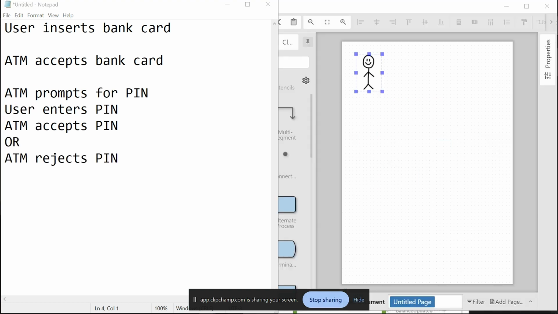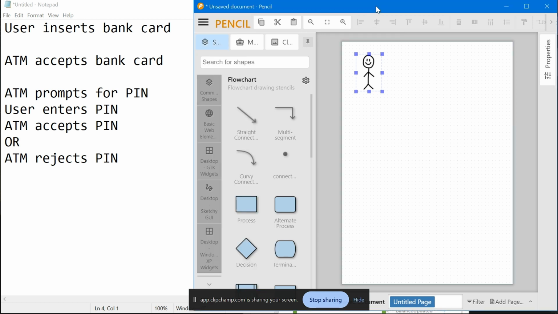Okay, so now we're getting down to our sequence diagram. I went ahead and downloaded this open source utility called Pencil. It is highly recommended. It's a bit of a large download, I believe about 4 gigs. So if you're worried about space, you might want to use something online like Lucidchart or Draw.io. But for the time being, I have Pencil downloaded to my local drive, and we're going to work with it.